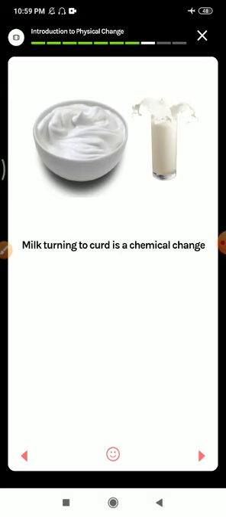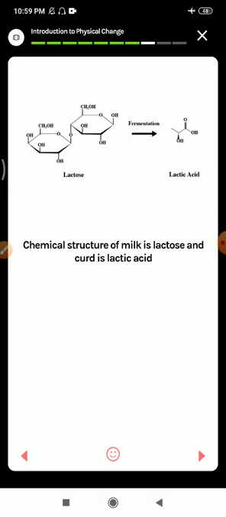Here you can see the state is the same, we can say, but this is a chemical change because curd tastes sour and milk does not taste sour. So the chemical structure of milk is lactose and curd is lactic acid. So when the milk, that is the lactose, converts to curd, it is the lactic acid. So before converting into curd, the milk is not an acid, it is lactose.